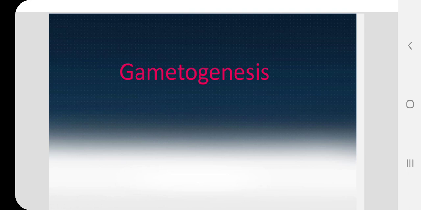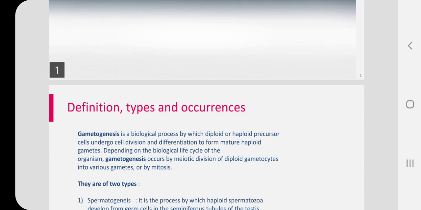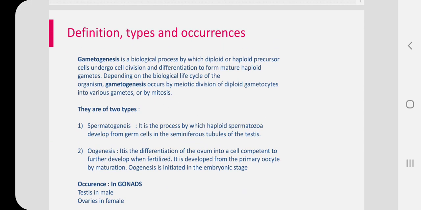Today, we are going to discuss gametogenesis. What is gametogenesis? Gametogenesis is a biological process by which diploid or haploid precursor cells undergo cell division and differentiation to form mature haploid gametes. Depending on the biological life cycle of the organism, gametogenesis can occur either by meiotic cell division or by mitotic cell division in case of haploid parents.